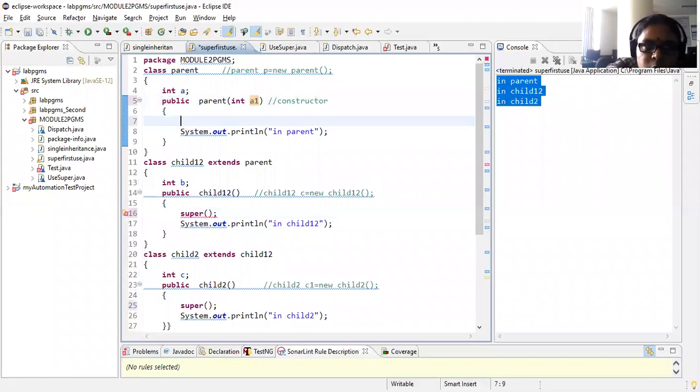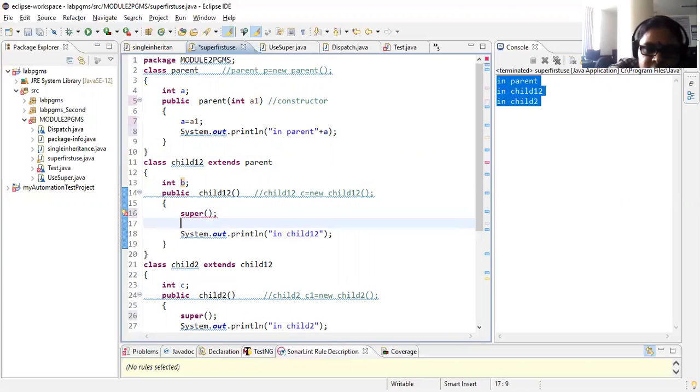So I'm changing the code accordingly. A equal to A1. We will print in parent and plus A. Right. Now I'll take here B. Let us write one statement like B equal to B1, and here I'll be substituting B1. If B and B are same, that can also happen.